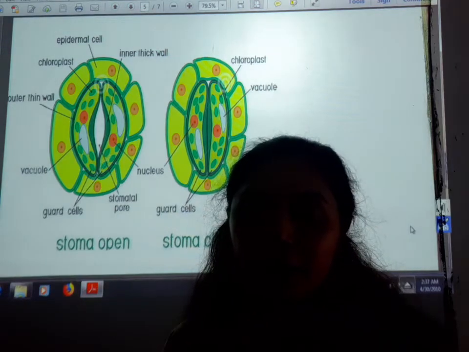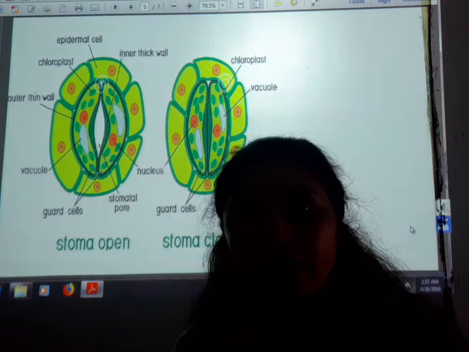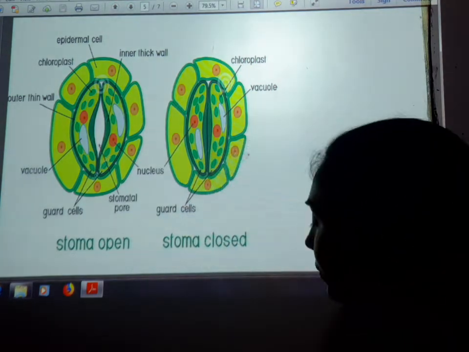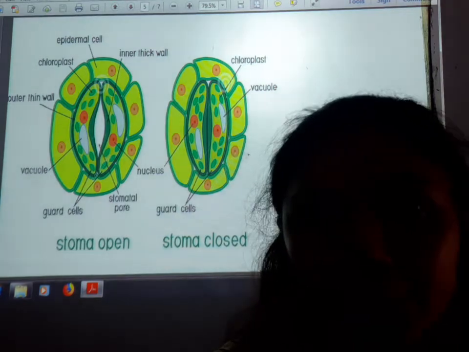Okay, and the dark reaction, which occurs in the absence of light, will also occur in the night time. Fine. So the next one is here,